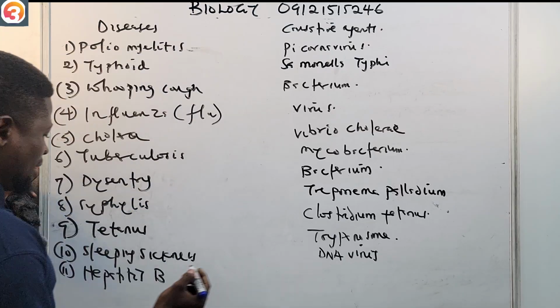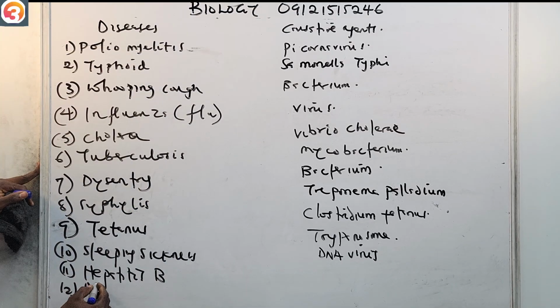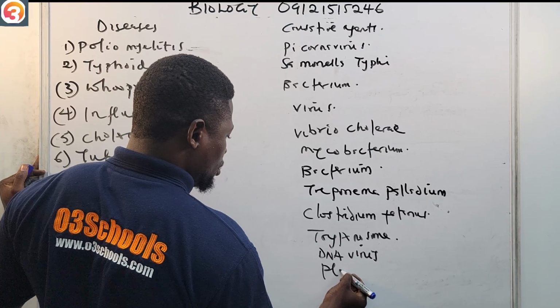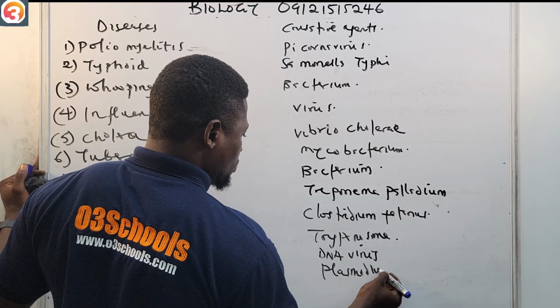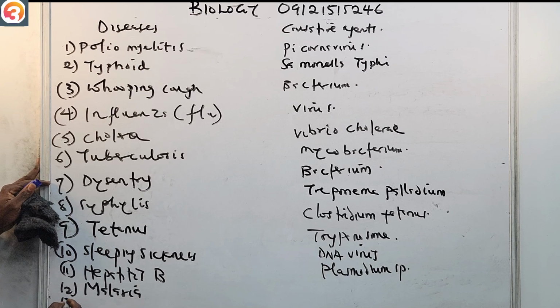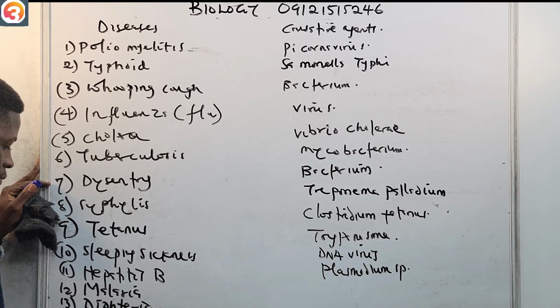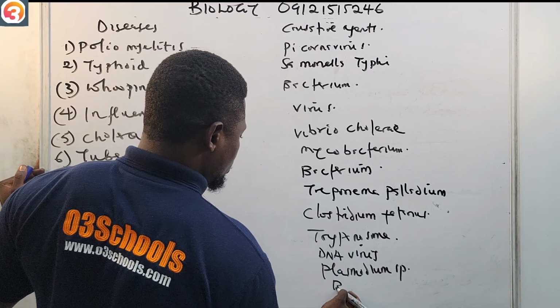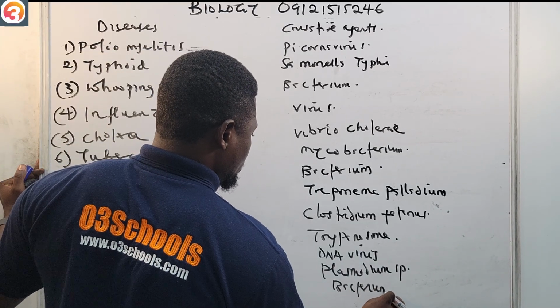We also have malaria. This one is caused by Plasmodium species. We also have diphtheria. This one is also caused by a bacterium.